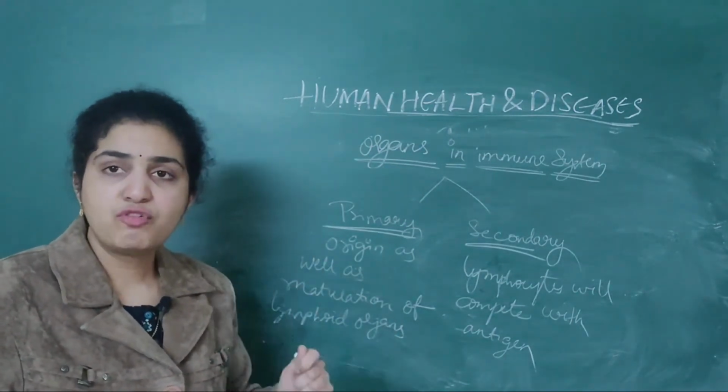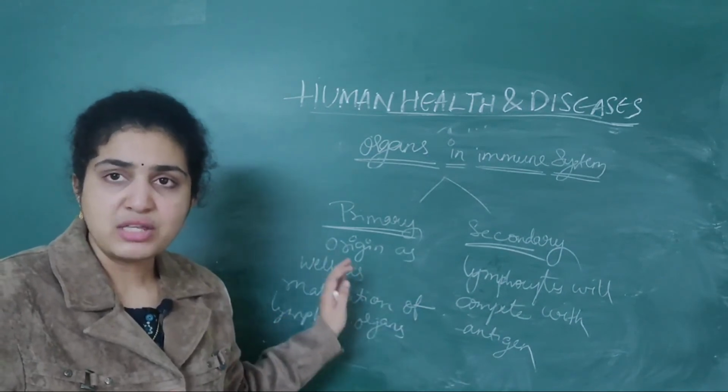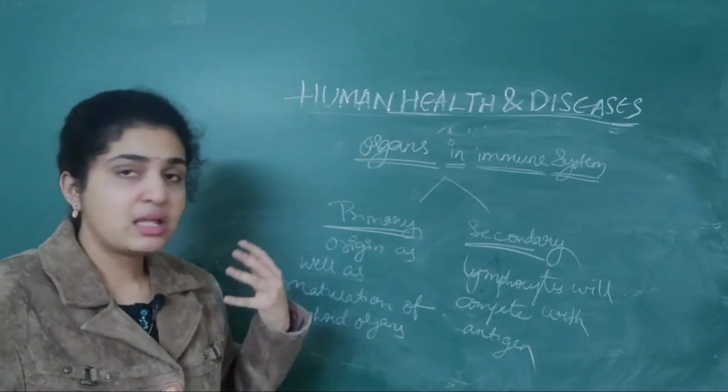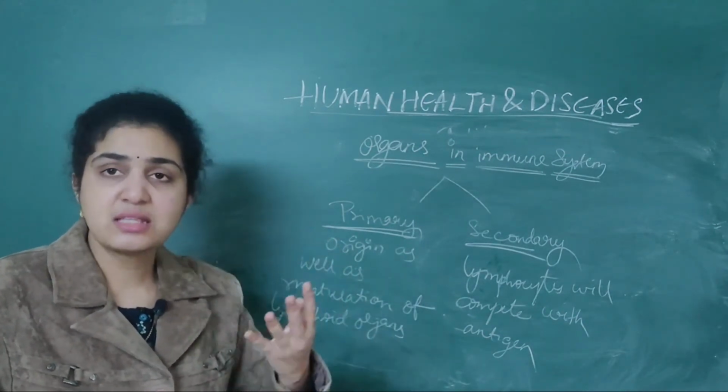Means where the lymphocytes are born and maturation takes place, that is primary lymphoid organs. Where the lymphocytes will act against the antigen, that is secondary lymphoid organs.